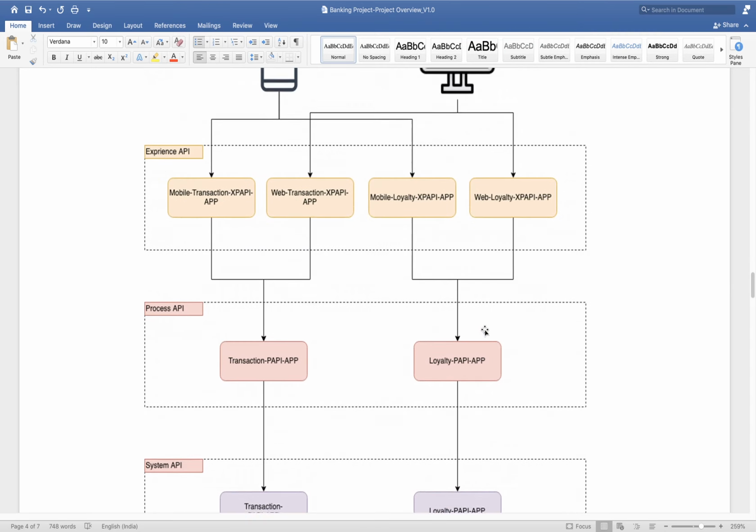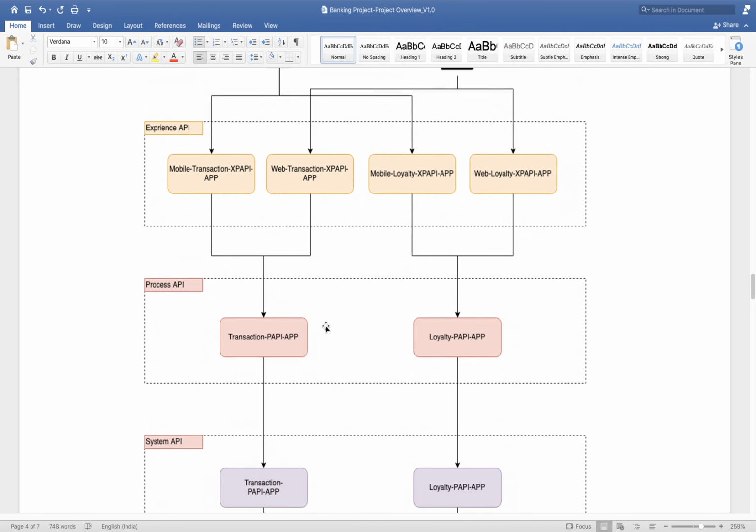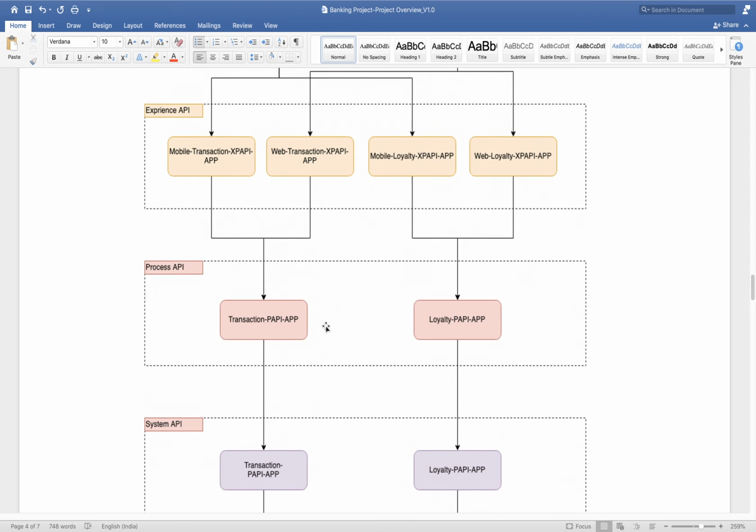Okay. So based on this, you can see here we have almost 8 applications, and these 8 applications will contain multiple resources and multiple methods. Actually, as per my understanding, I used to term them as an API, but many people use this application as one API.